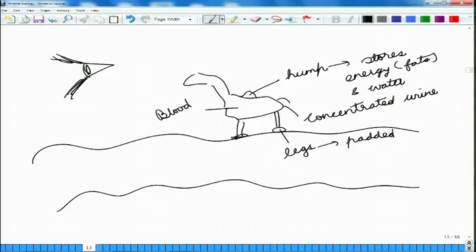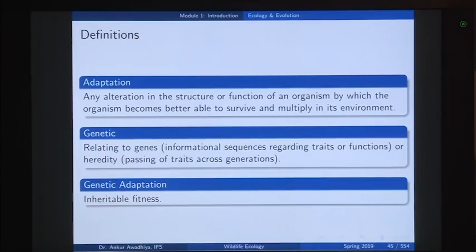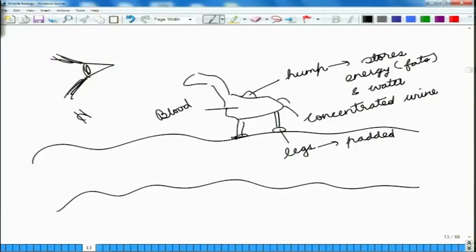Now, genetic means relating to genes or heredity. So, basically all of these adaptations should be of such a manner that they get passed on from one organism to its offspring, to their offspring and so on. Which means that all of these adaptations have to be heritable adaptations.